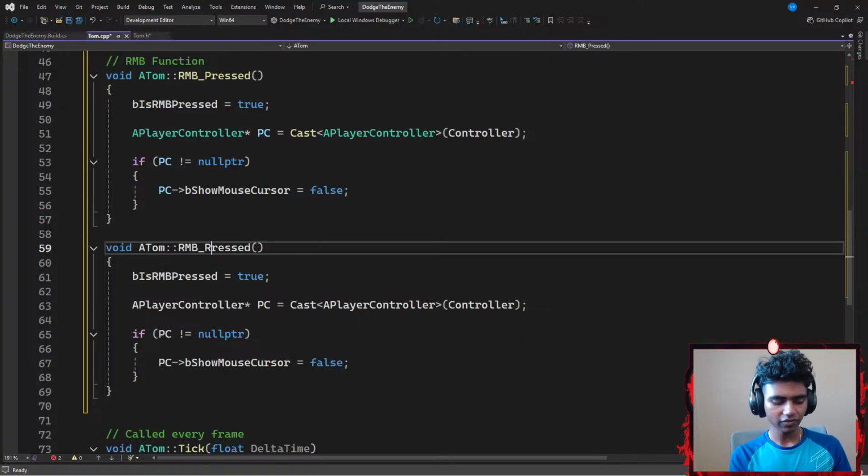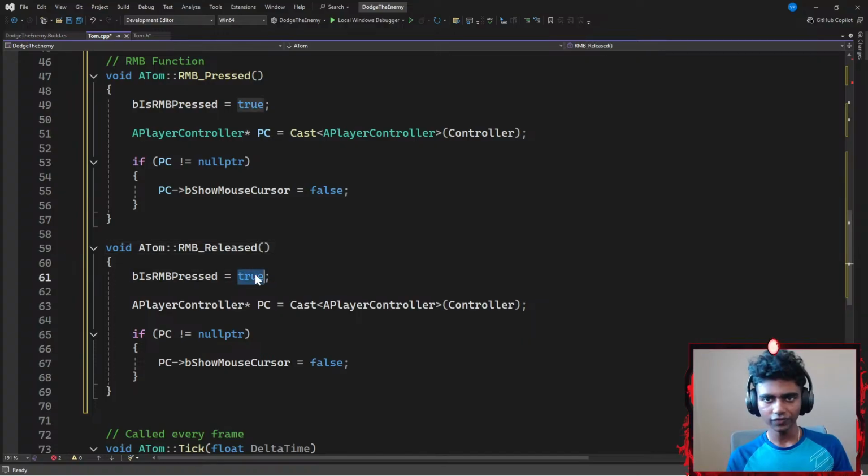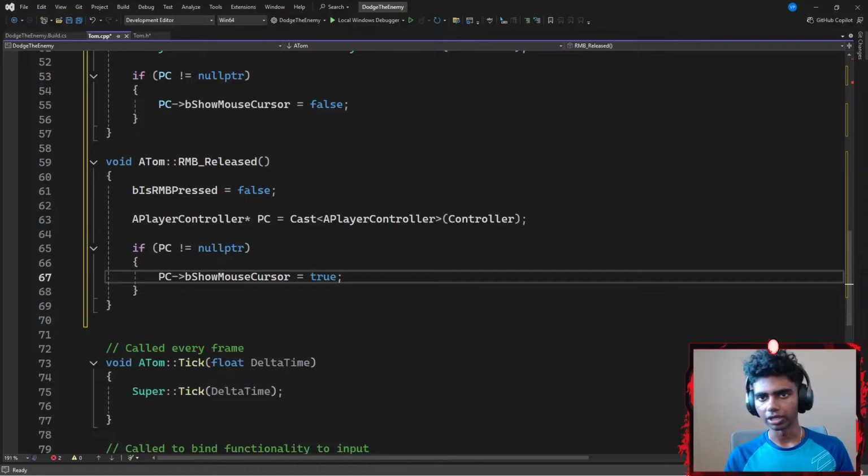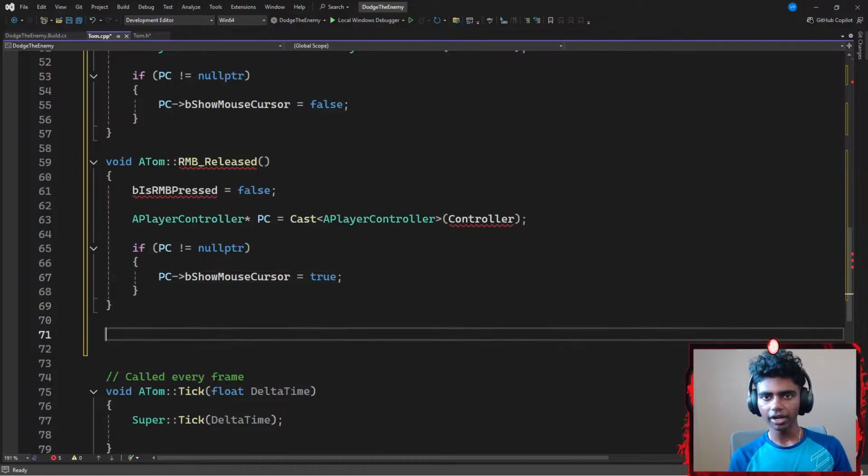I'm gonna go with something like released. I guess I can just remove pressed. There, I'm gonna just change that to false and that to true. And that's about it. Once I'm done with this, I'm gonna add another comment.